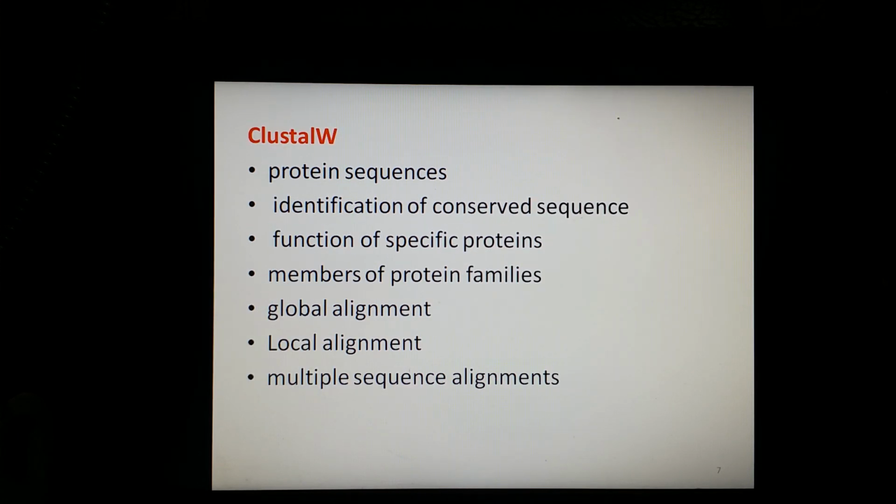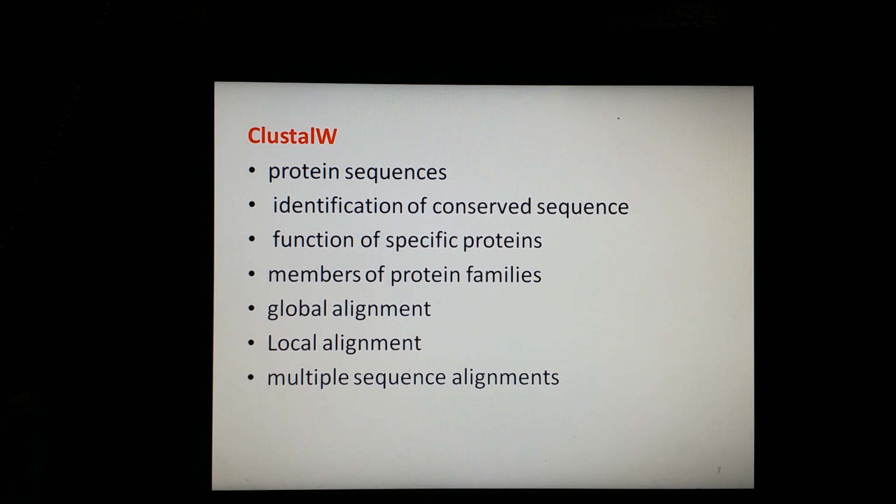The next tool used in bioinformatics is ClustalW, which is related to protein sequences. Multiple alignments of protein sequences are important tools in studying sequences. The basic information they provide is identification of conserved sequence regions in protein sequences.